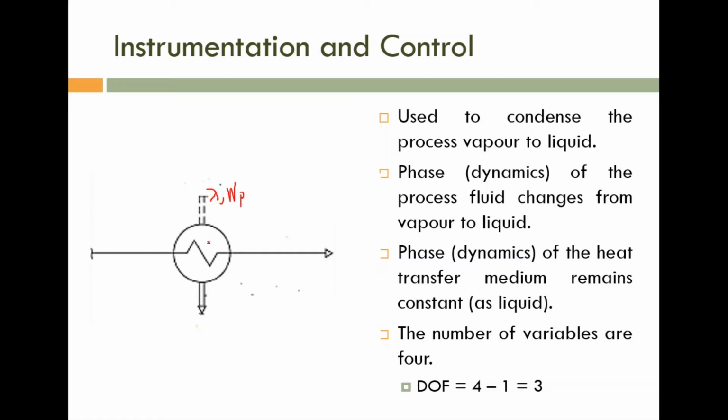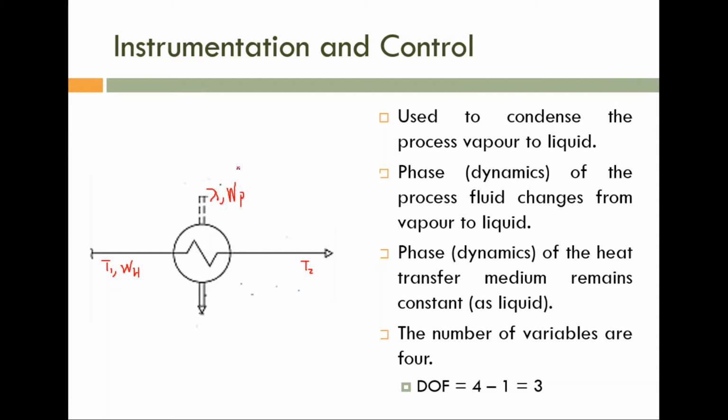Now in the heat transfer medium there is no change in phase. So the heat absorbed by this cooling liquid is used to increase its temperature. The temperature changes from T1 to T2, where the flow rate of this cooling liquid is Wh. H means heat transfer medium. So we can easily derive the process equation.